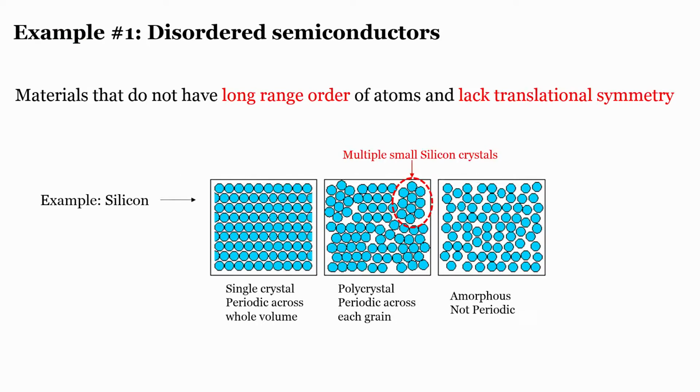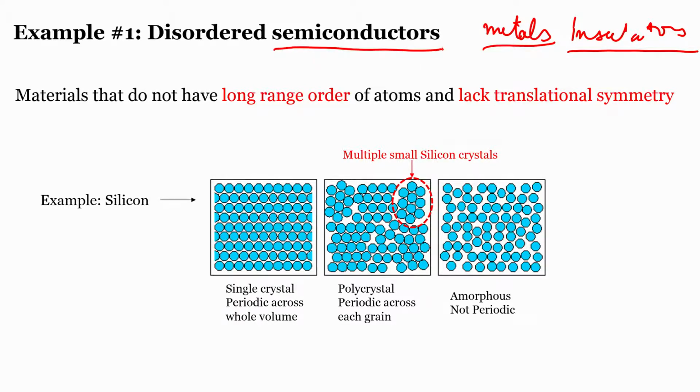The first example is disordered semiconductors. Most of you would be aware of 3 types of materials, namely metals, insulators, and semiconductors. Metals seamlessly conduct electrons, insulators do not conduct electrons or charge carriers, and semiconductors under certain conditions, certain voltages, allow transport of charge carriers.